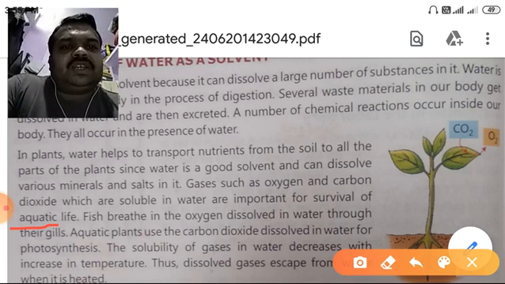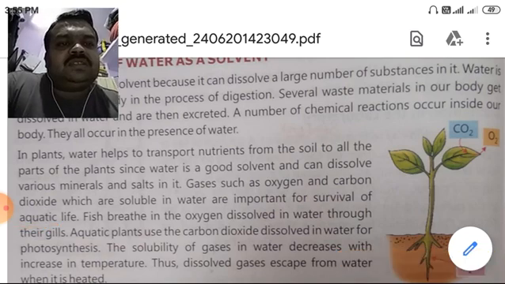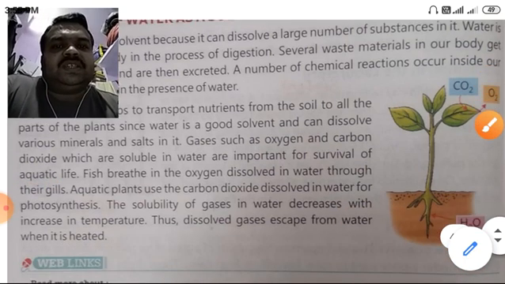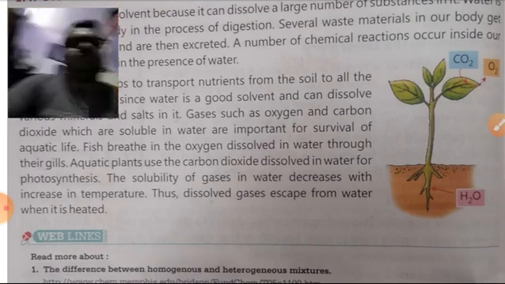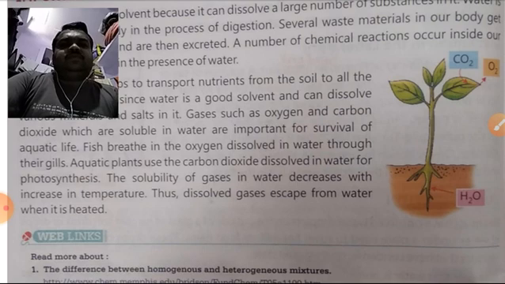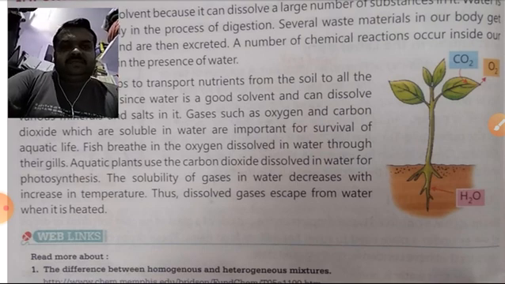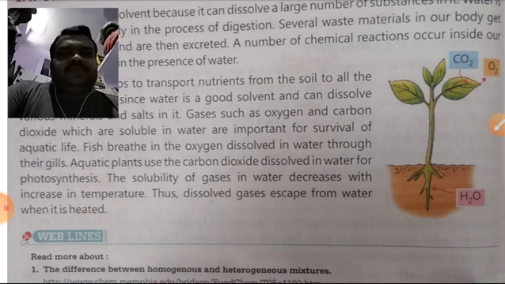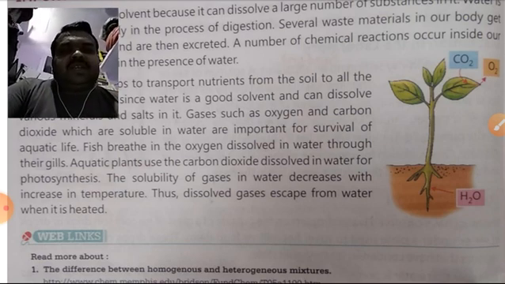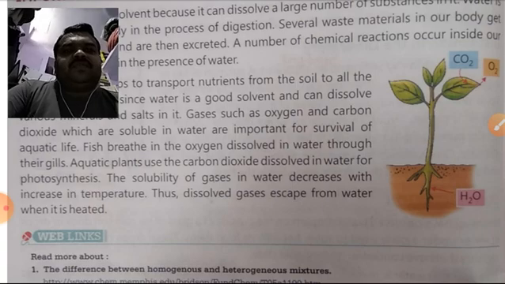The solubility of gases in water decreases with increase in temperature. Thus, dissolved gases escape from water when it is heated. When we increase the temperature, the solubility of gases in water decrease.